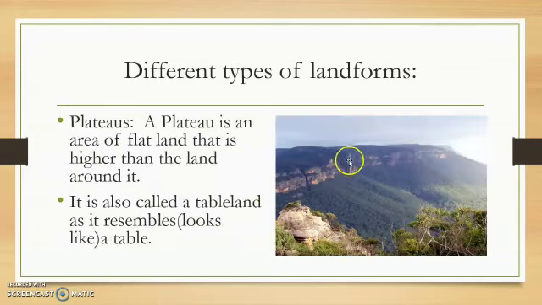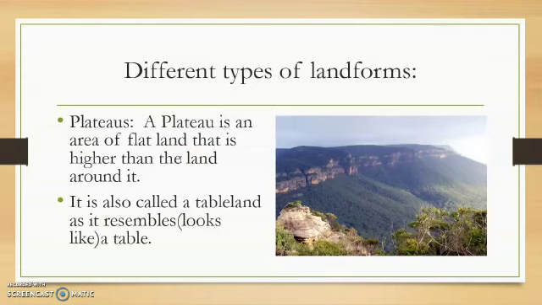Yeah, this is the thing which I have shown you. It's a plateau. What should you call it? Plateau. Please learn the spelling. P-L-A-T-E-A-U. Plateau. A plateau is an area of flat land. What kind of land? Flat. In the previous class, I showed you the flat surface of a map. Map is a flat surface, no?